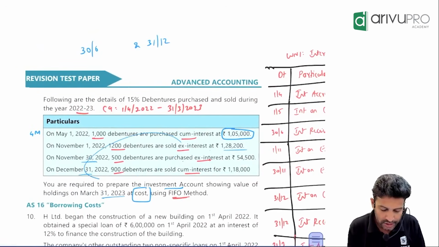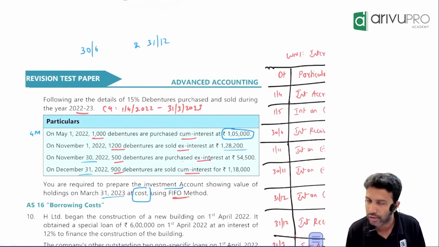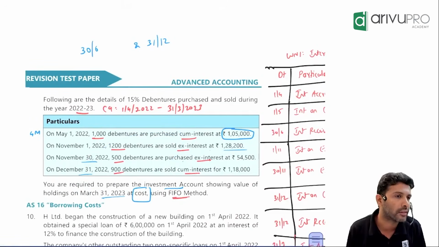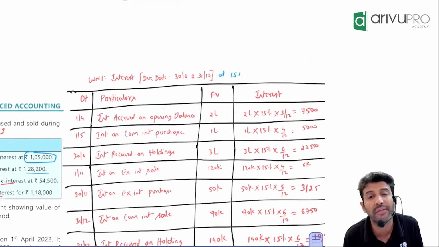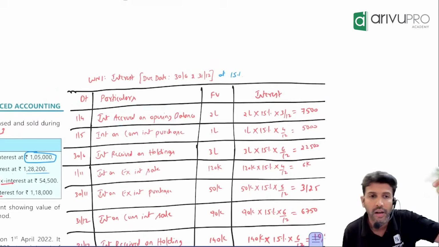Any more transactions they have given, or that's all? That's all. But one more is there that they will not give. It's a hidden one. What is it? Interest accrued closing balance. You have accounted interest accrued opening, no? Same way we have to account interest accrued closing balance.